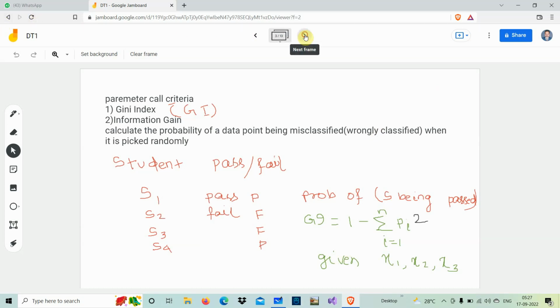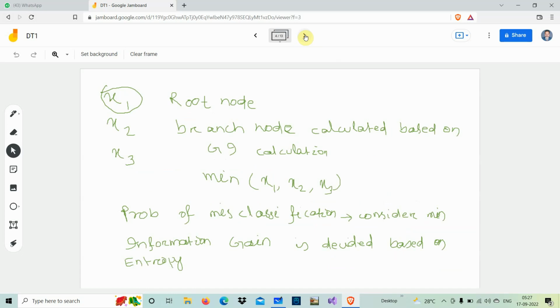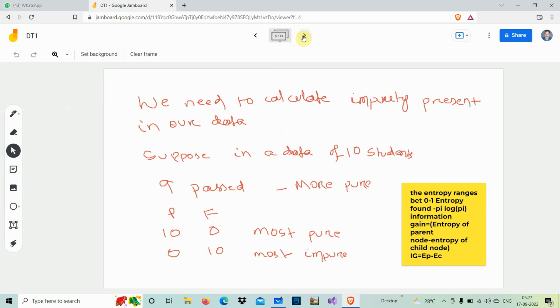So in the next slide, I am going to calculate the Gini index. Now suppose x1 is the minimum. So then I put x1 as the root node. Then based on that, x2, x3, I put on the branch nodes and finally the leaf nodes. The probability of misclassification, that means consider the minimum value here to find it. Then information gain is derived based on this entropy. Okay, so now if you go to our next slide,